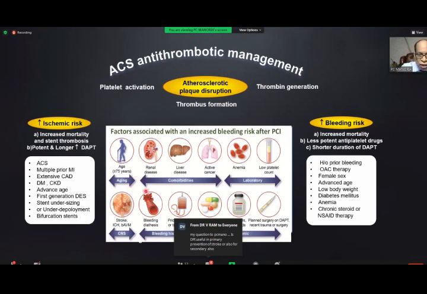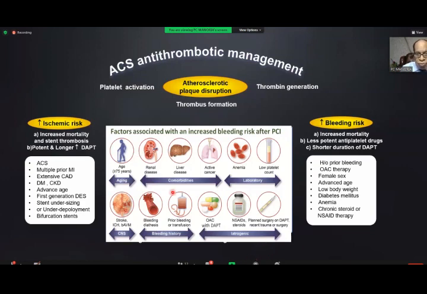So just to recapitulate, there are several scores, the CRUSADE score and the BARC bleeding score and so many. Even if you're not utilizing these scores, please be familiar with these factors, or you can put a slide in your cath lab so that you have a glimpse of it.